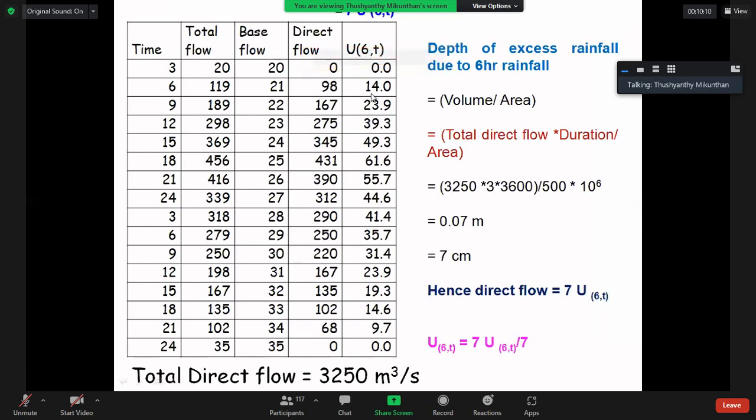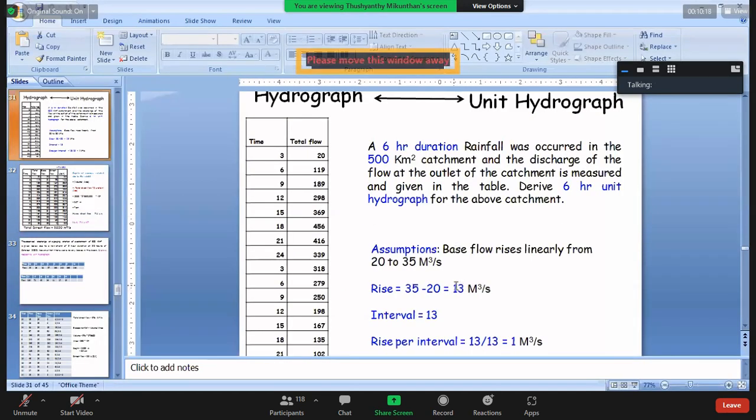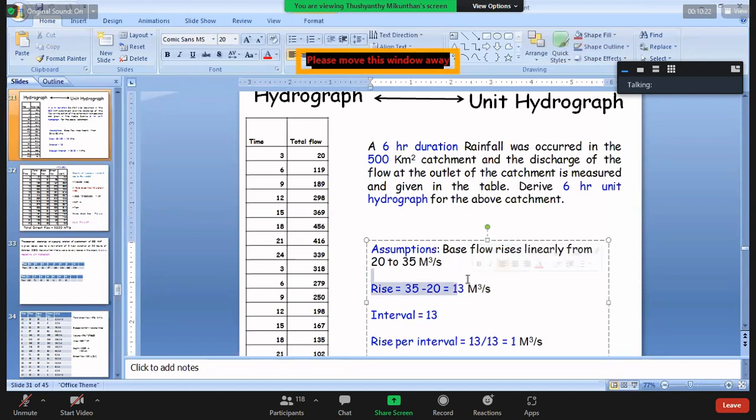I made a mistake, here it is 15. Sorry, I have already uploaded the PowerPoint also.